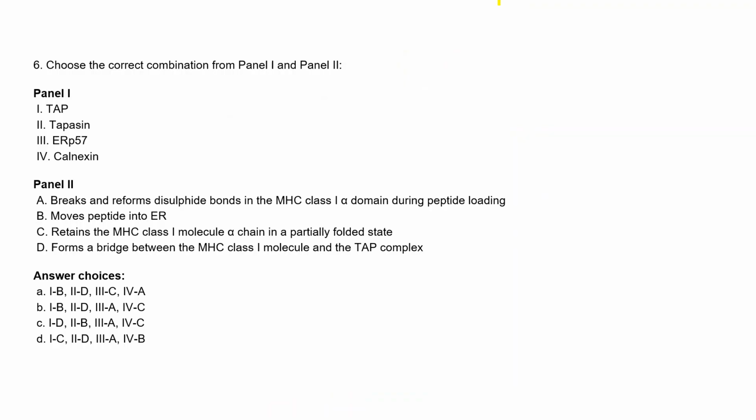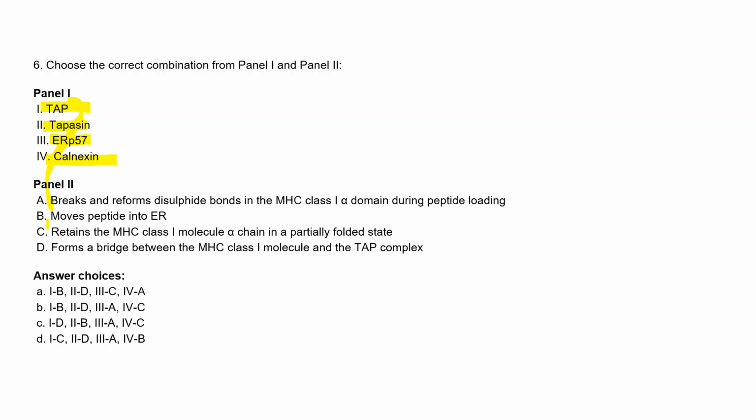Choose the correct combination from panel 1 and panel 2. Panel 1 is TAP, the second option is tapasin, the third is ERP57, and the fourth is calnexin. You have to tell what each of these does. In panel 2, option A is break and reform the disulfide bond in the MHC class 1 alpha domain during peptide loading. So you have to mention which function is performed by what, right?